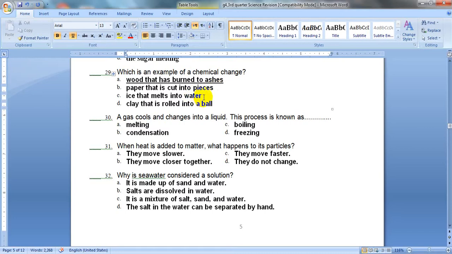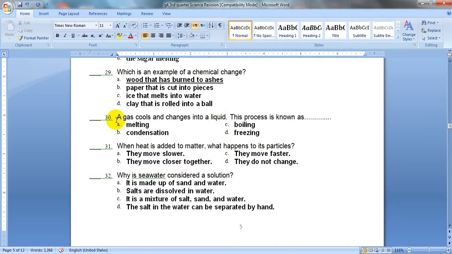When ice melts into water, it is still the same substance, which is water. When you roll the clay into a ball, it is the same substance. So the only one which expresses a chemical change is wood that has burned into ashes, because a new substance is formed.